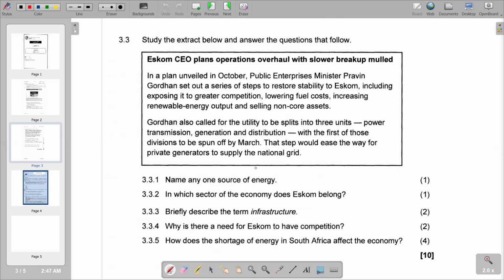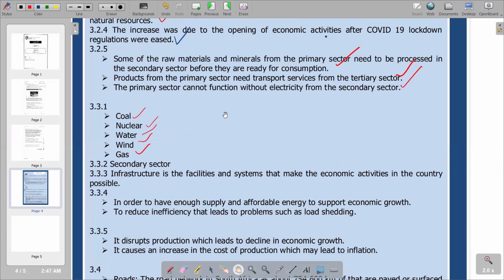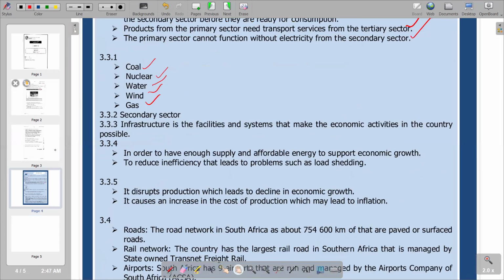So we are going to see that there are various sources of energy that we can put there. We can talk about coal as a source of energy. Even we can talk about water as a source of energy. So those are some of the sources of energy that we can mention. So for 3.3.1, we have the source of energy whereby we have coal, nuclear, pick one that you can include as your answer there. Then moving on to the next question.